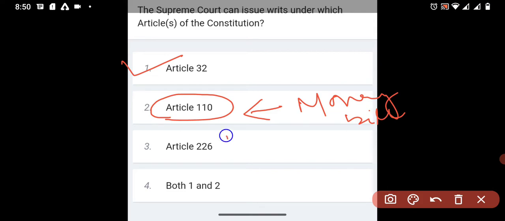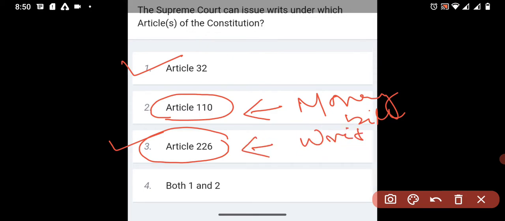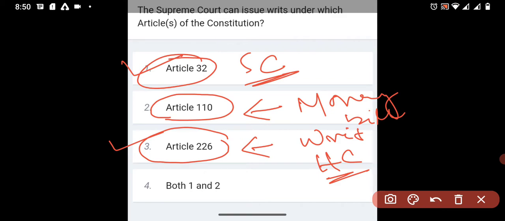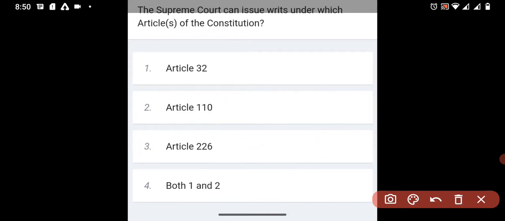And Article 226 is about the writs issued by the High Court. The writ issued by the Supreme Court is under Article 32, and the writ issued by the High Court is under Article 226. So the right answer is Article 32.